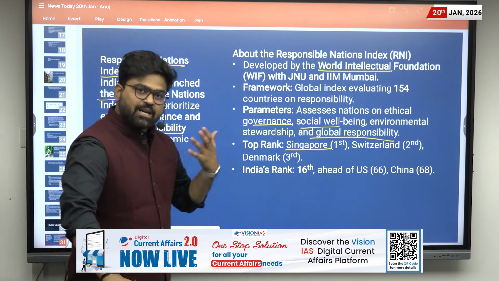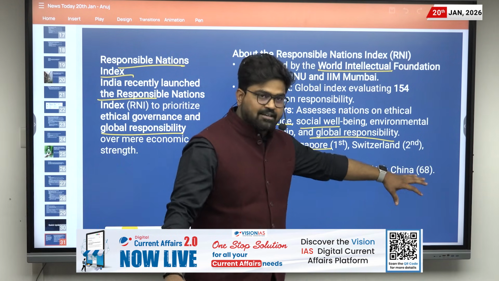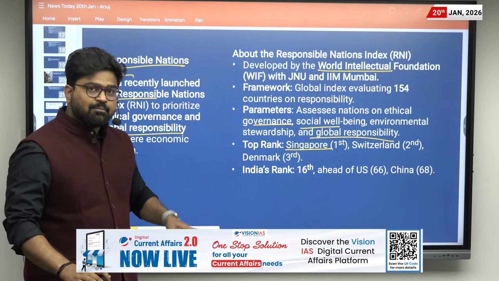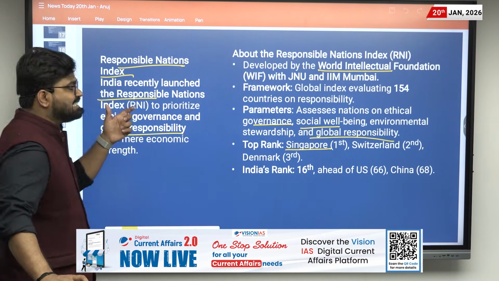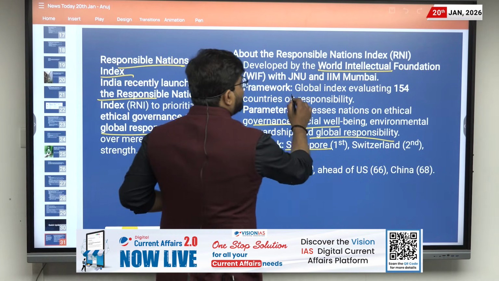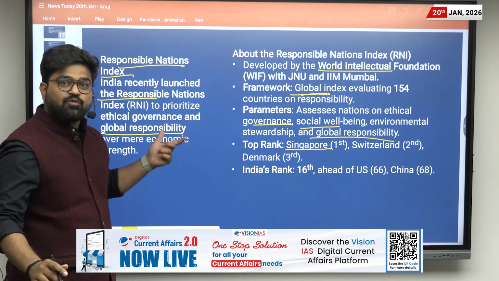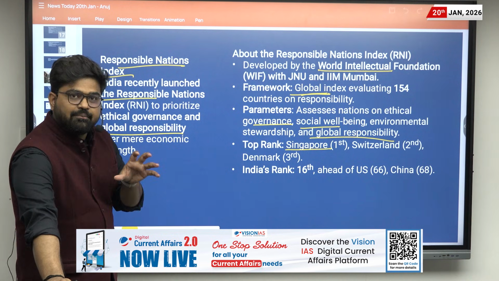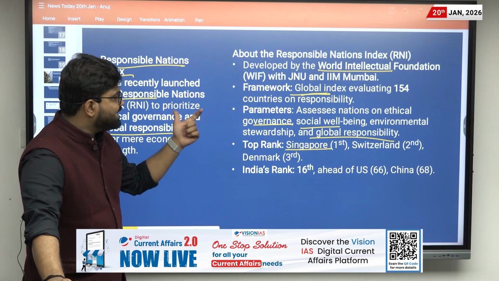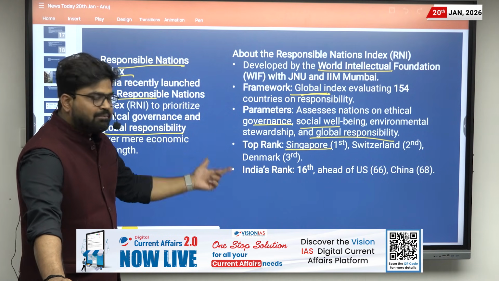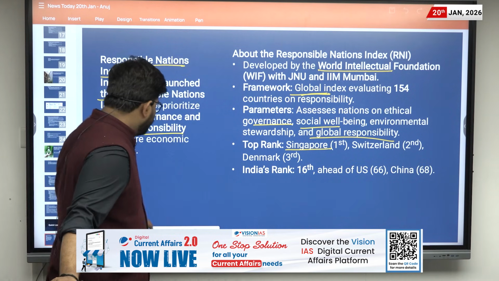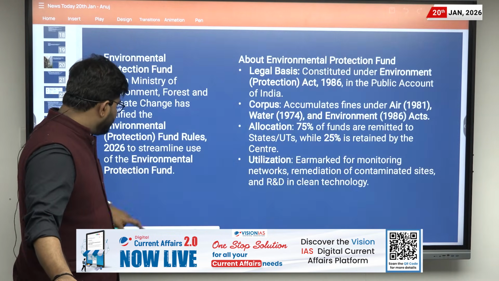But when we talk about economic indicators, these countries are far ahead of other countries such as Singapore, Switzerland and Denmark. But when we talk about the Responsible Nation Index, they are far behind. And the framework: the global index evaluates around 154 countries on parameters of responsibility, and here the responsibility is of ethical governance, social well-being, environmental stewardship and global responsibility. With this, we have completed this quick update. Now let us move to the next quick update.